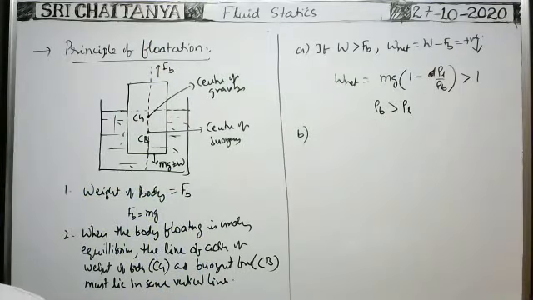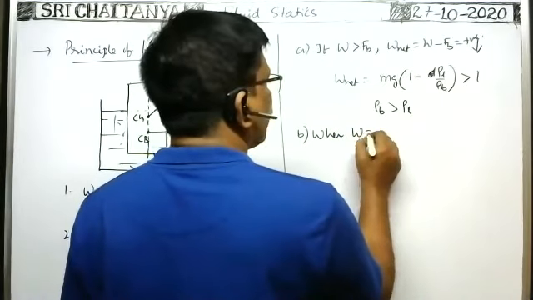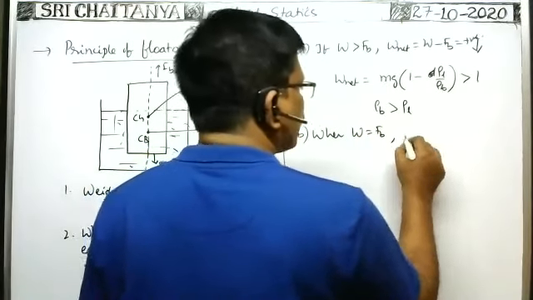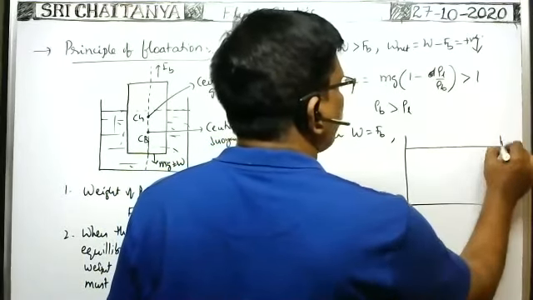Second one, B. When the weight of the body is equal to the buoyant force, in this case, the body just submerges in the liquid.